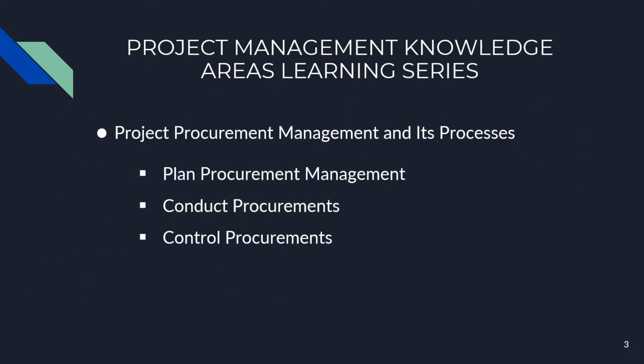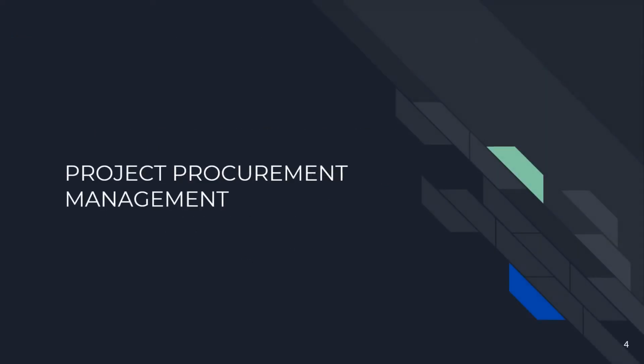Today we will be covering project procurement management and its three processes. The three processes are plan procurement management, conduct procurements, and control procurements. So let's get started with the topic for today, which is project procurement management.